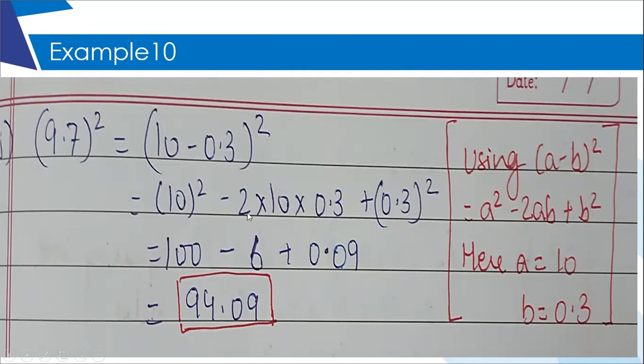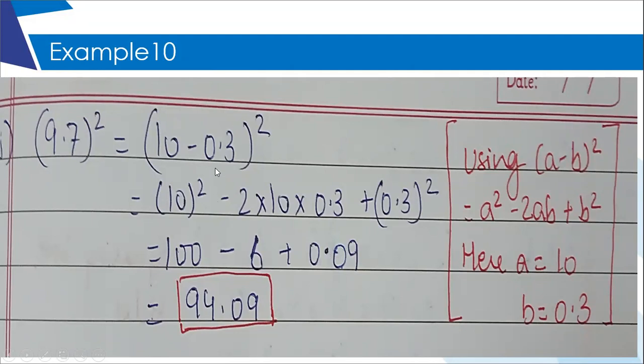And if you multiply, 2 into 10 is 20 and 20 into 0.3, your decimal will adjust and you will get 6, not 60, because it is 20 into 0.3. So you will get 6. And 0.3 into 0.3 will give you 0.09.